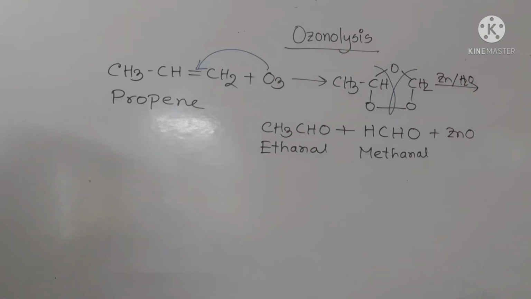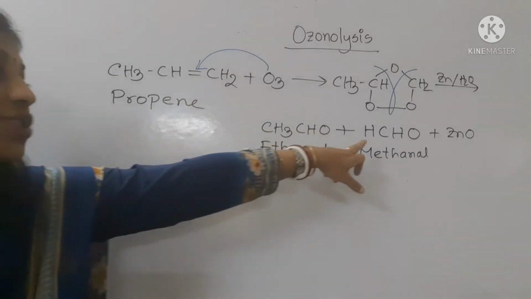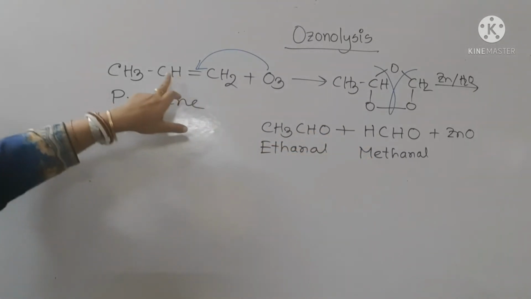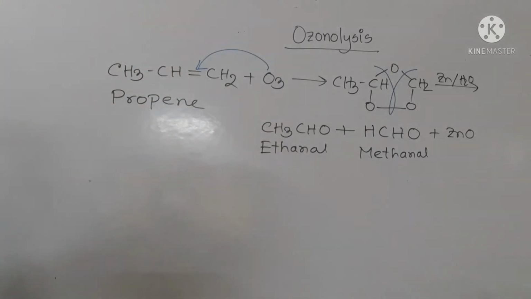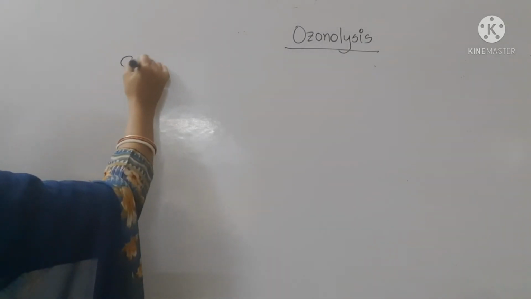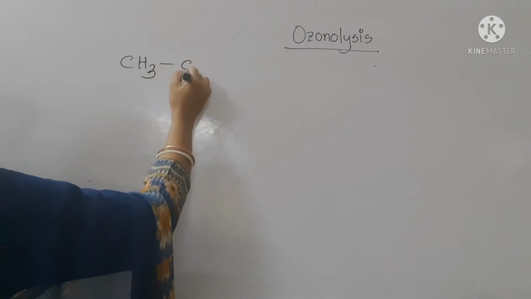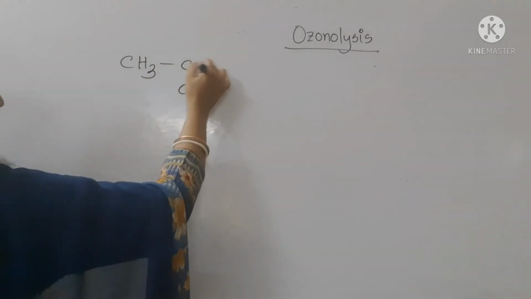But students, if I change the alkene, then by the ozonolysis reaction we can create aldehyde and ketone, because we have seen that here these two products are aldehydes. So by the ozonolysis reaction, from this alkene we get aldehydes. But if we change the alkene, then we get aldehyde and ketone at the same time. So let's discuss ozonolysis by taking another alkene. Just look here, I have taken another alkene.